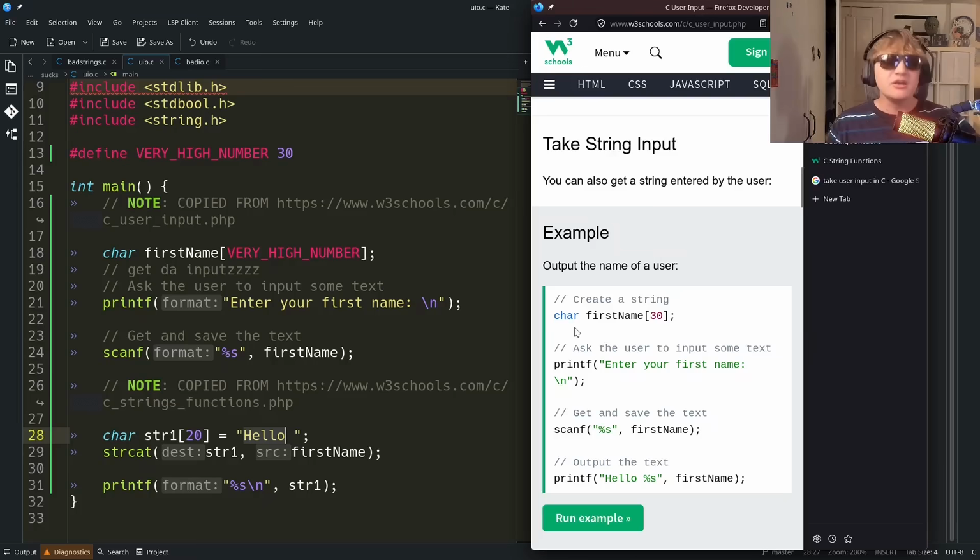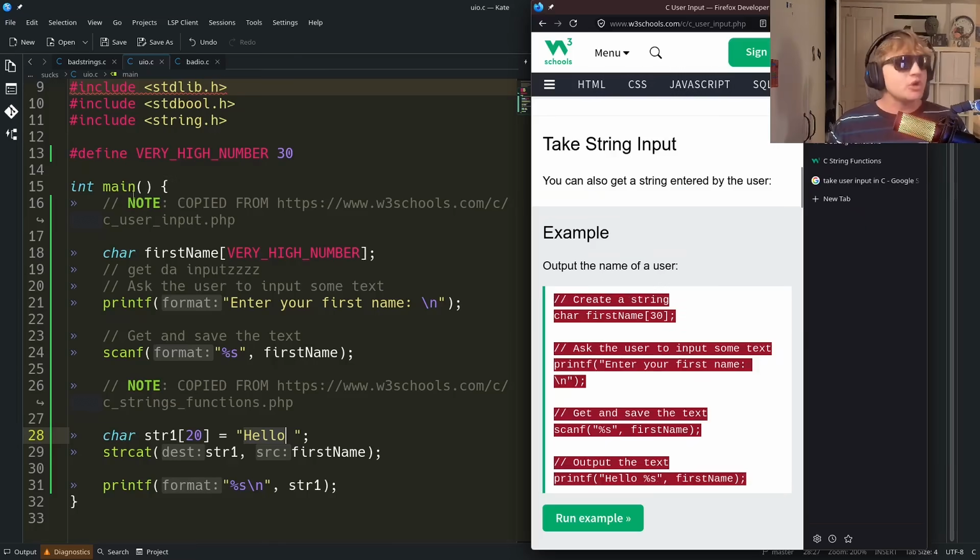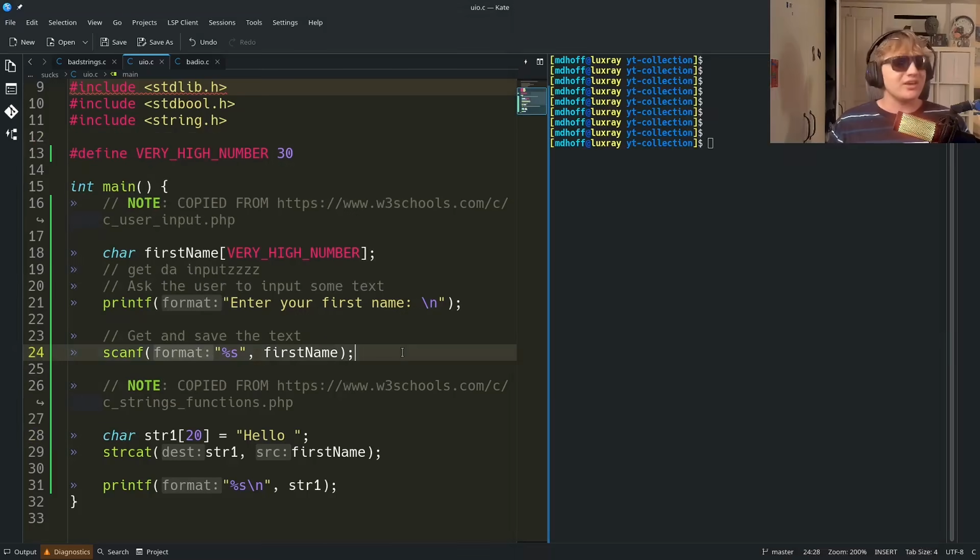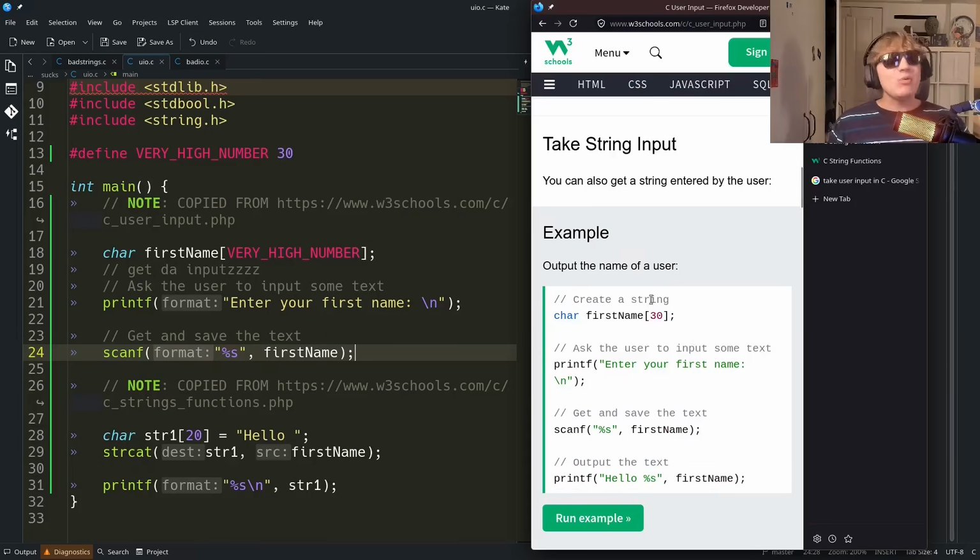Okay, I've been learning a lot from W3 Schools right here. We've copy and pasted their code directly. That's how much we're learning, okay? So look at this. I took the string input and I copied it. It's right here, okay? It's copied right there. Now what I want to do is take that first name and concatenate it and say hello.